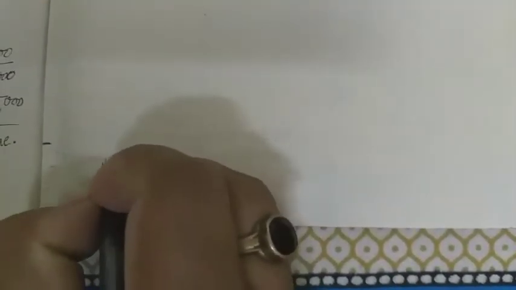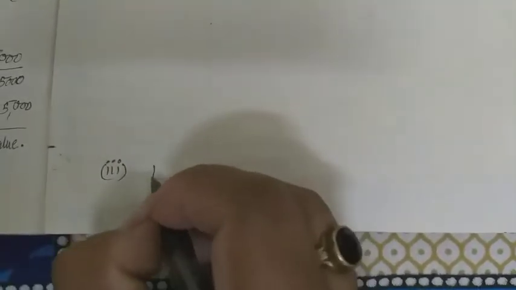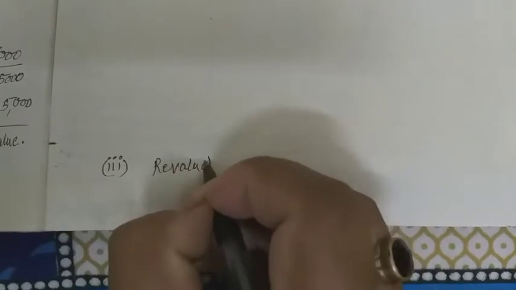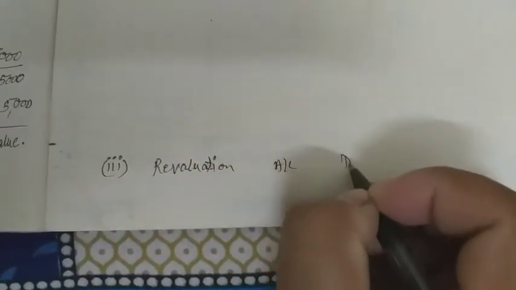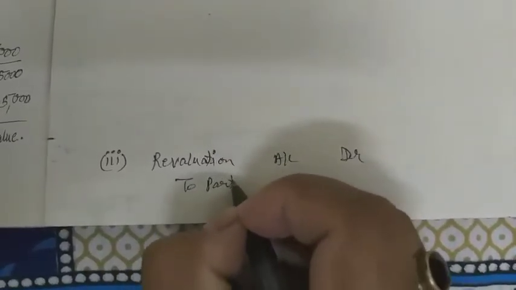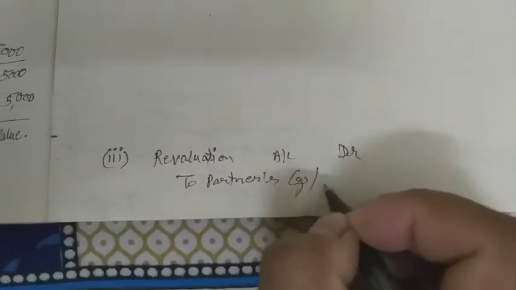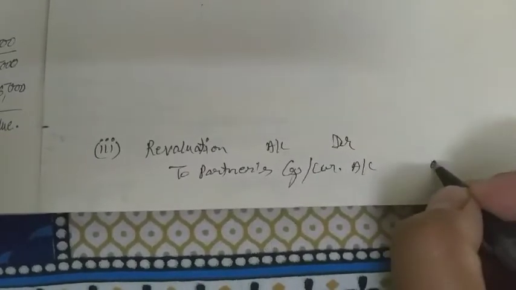So this journal entry I am doing at the bottom, as the third entry. This third entry will be revaluation account debit to partners' capital or current account in old ratio.